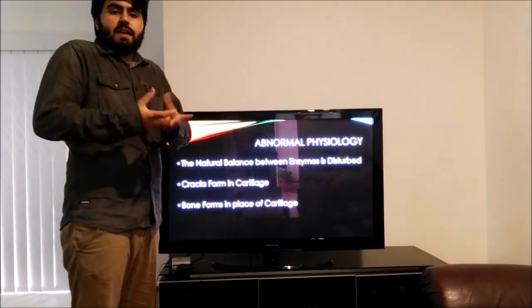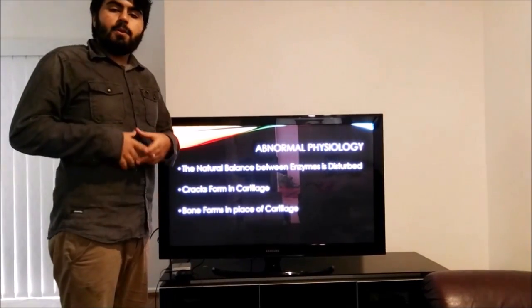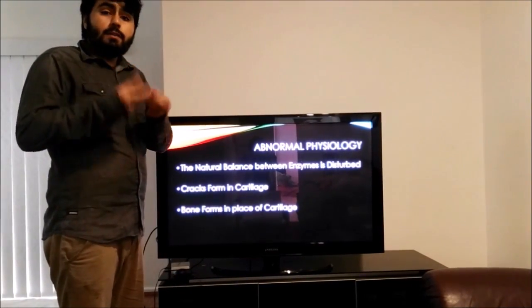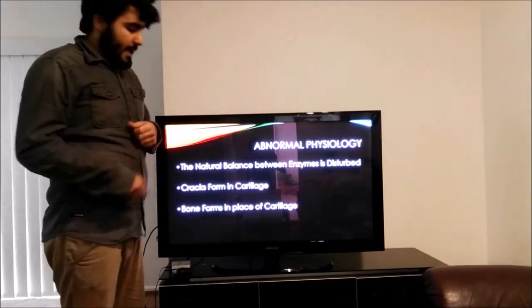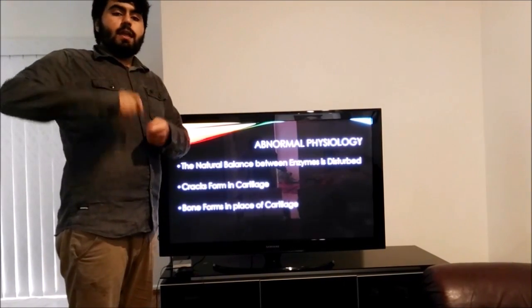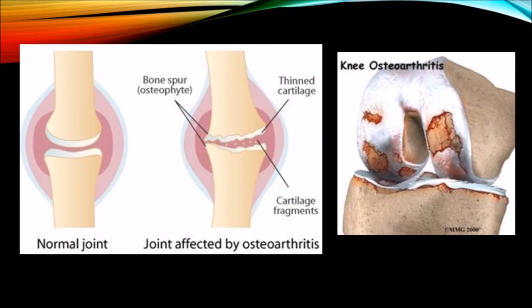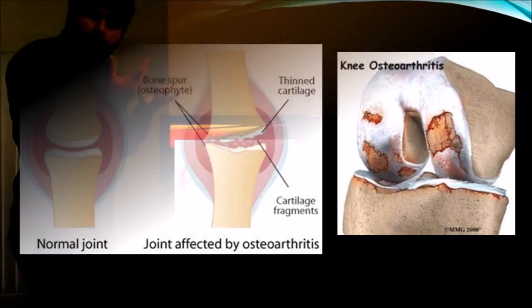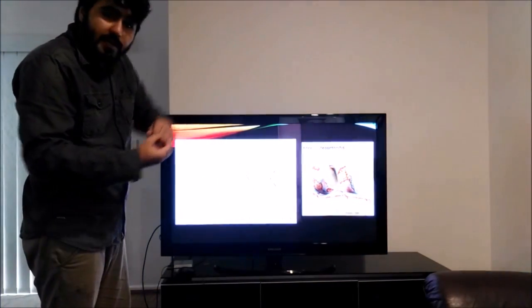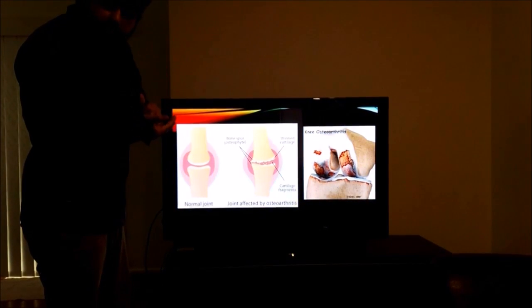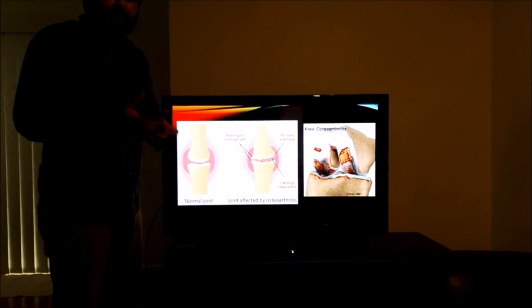As there is a greater stress and force exerted on the bones, they react and remodel according to the increased amounts of stress, and they actually form little bones called osteophytes or spurs. These bones are formed at the end of each bone, and they actually cause bone-on-bone contact due to the lack of cartilage. As we can see in this diagram, we have a healthy bone here, which has a healthy amount of cartilage, and here is another bone in which the cartilage has gone. In that situation, the osteophytes, which are little bones, are formed at the end of each bone, and as there is no cartilage, as the joint moves, the bone contacts with another bone, causing bone-on-bone contact, which is extremely painful.